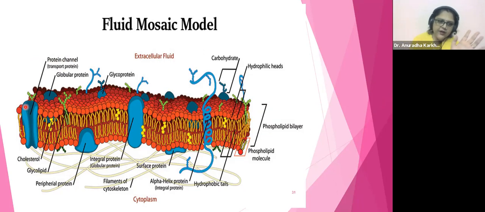Correct? Got it? There are going to be some cholesterol molecules also. This cholesterol molecule is very important. We have two types of cholesterol, bad and good. This is the good cholesterol, which is going to be a part of our cell membrane. You can see this is a glycolipid. So this is going to be glucose plus sugar plus lipid.